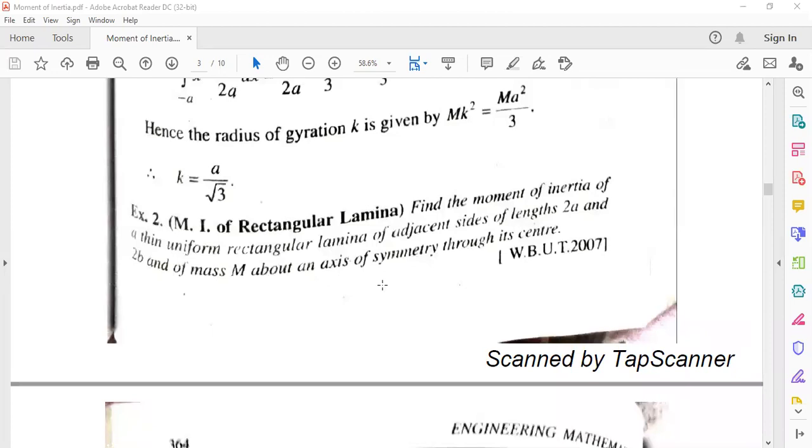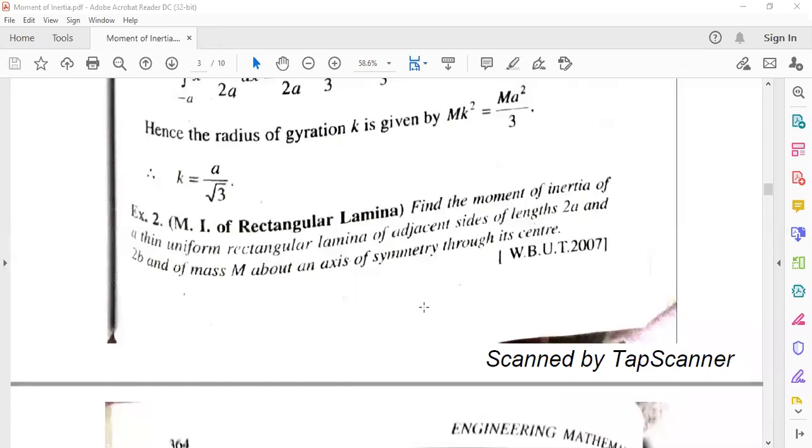About an x-axis, we have to find the moment of inertia about an axis of symmetry through its center. Axis of symmetry means if we take an axis through this rectangular lamina and divide it by this line, then both sides, right side and left side, will be the same. That is called symmetry through its center.